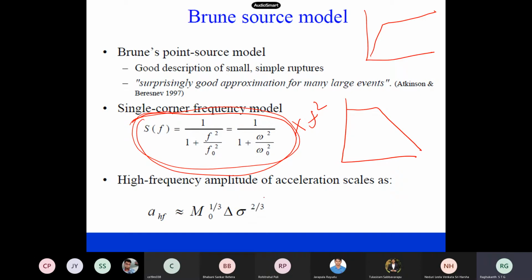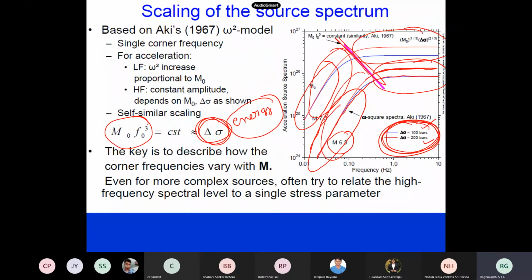And the high frequency amplitude, that is M0 into delta squared, as I showed you, so it becomes a constant kind of thing. I also told you M0 into f cubed goes to a constant. They call this the stress drop. Keeping the magnitude the same, if stress drop is more, then the intermediate portion of your acceleration spectrum automatically increases. But at low frequencies, nothing will happen.